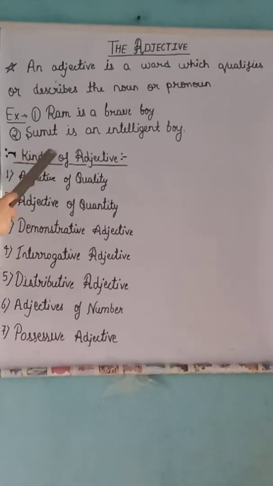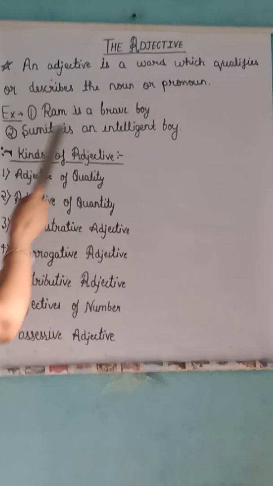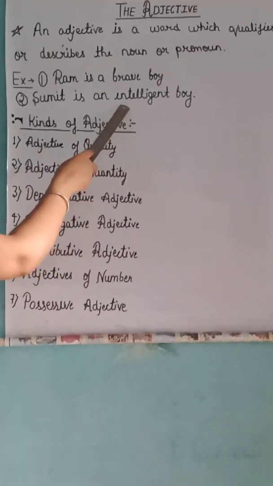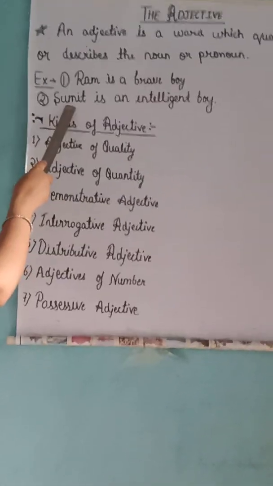Number two, Sumit is an intelligent boy. In this sentence, the word intelligent qualifies the quality of the noun Sumit.